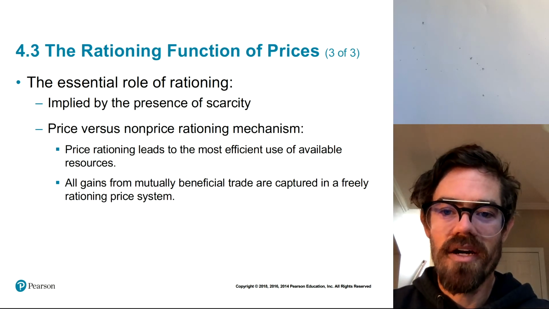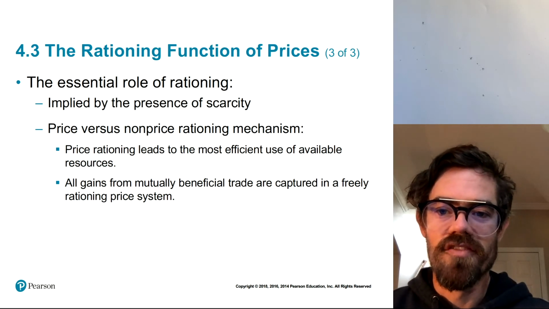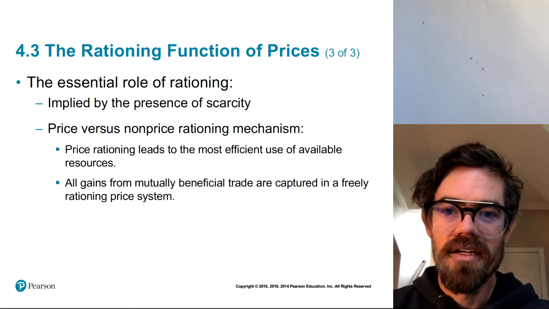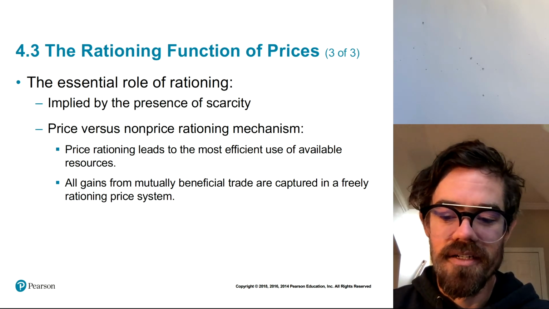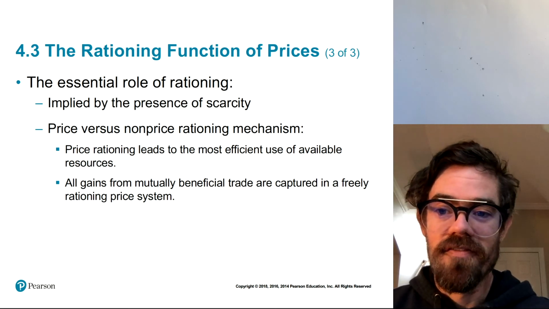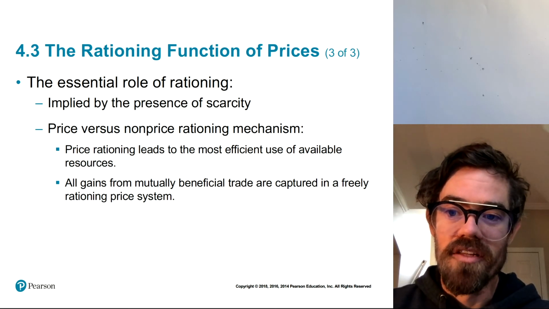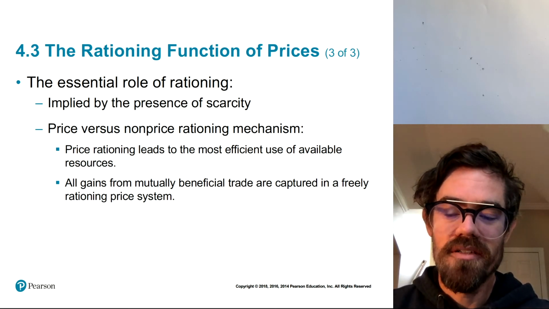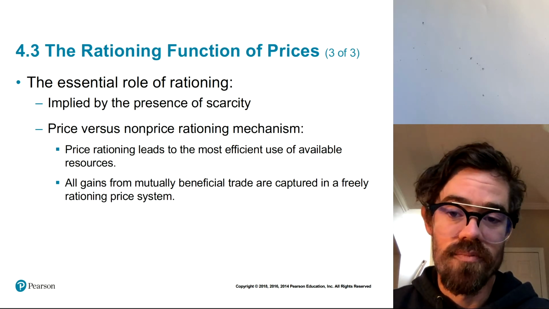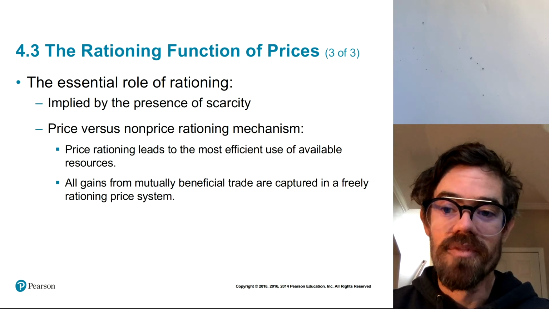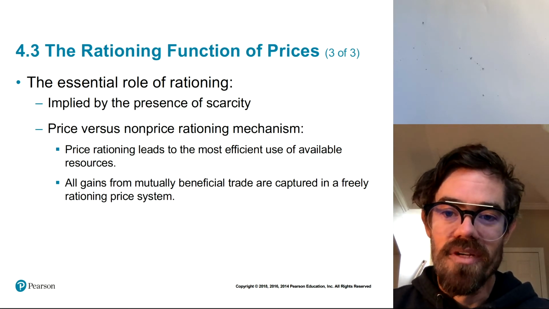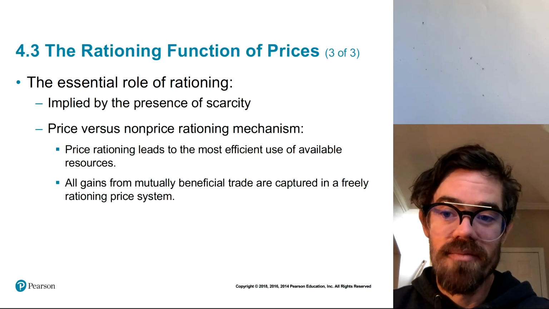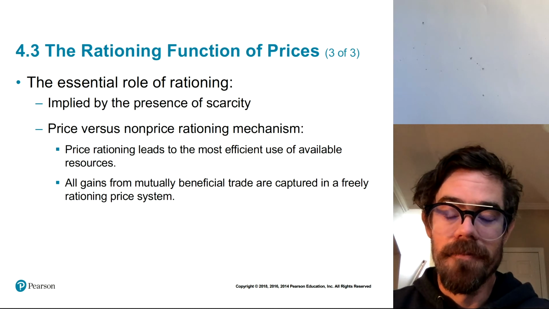The nice thing about price rationing is that it leads to the most efficient use of resources. Anybody that finds the item to be more valuable than the price will purchase it, and those that find the item to be less valuable than the price won't purchase it. So the item goes to the people who value it most, and it ends up being efficient. Whereas with random assignment, for example, that doesn't happen.